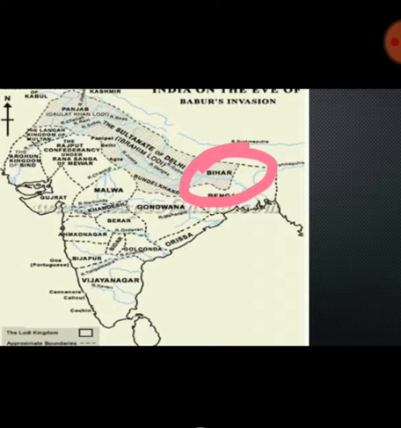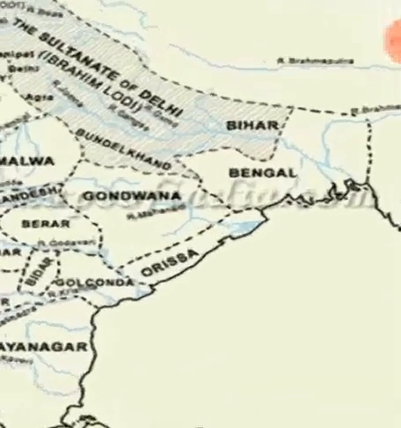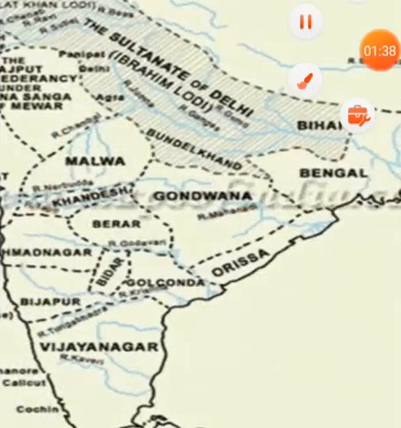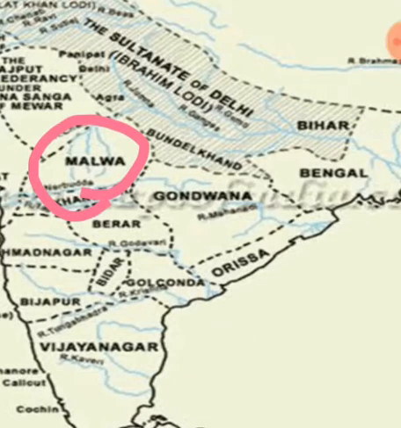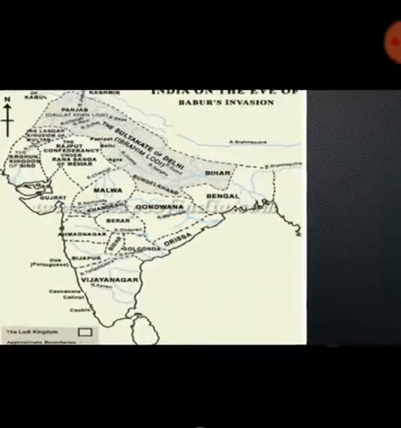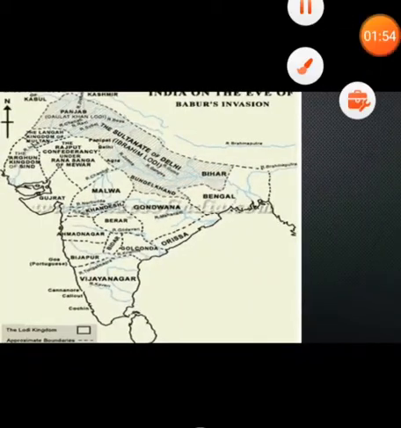Now the next ruler after Babur was Humayun. He successfully conquered the region called Malwa. About Malwa, it is a part of central India. It is a part of Madhya Pradesh. You know, our state name is also Madhya Pradesh. So Malwa is a part of Madhya Pradesh, and another important place was captured by Humayun.